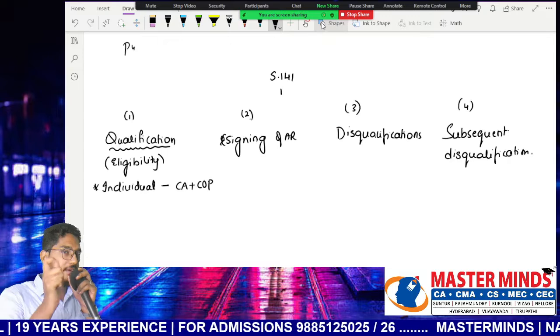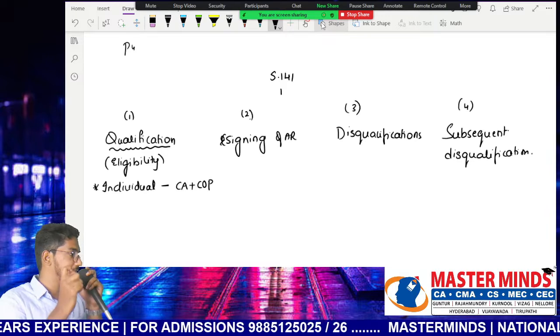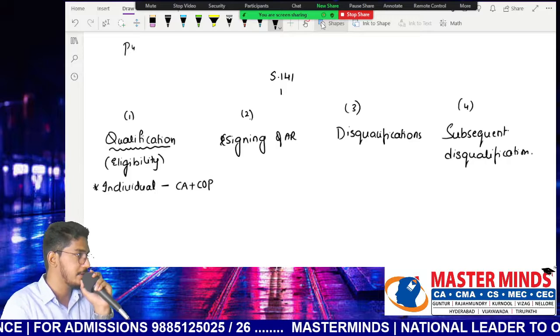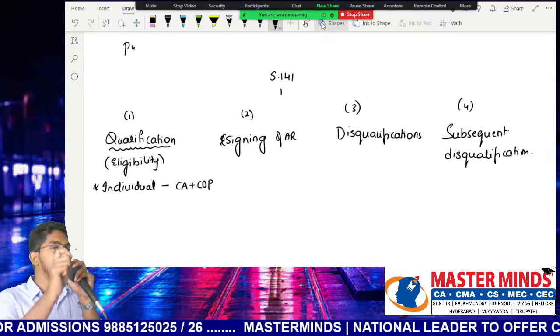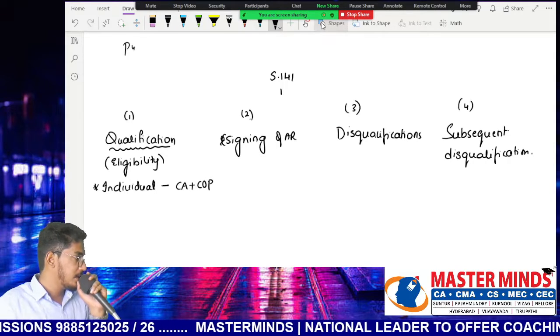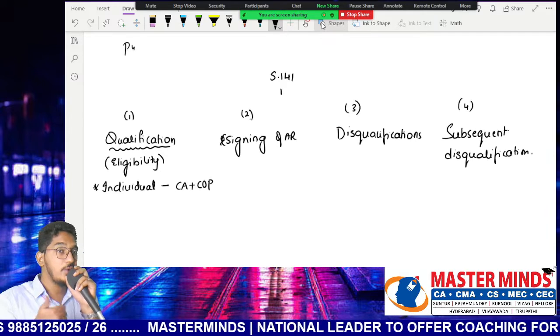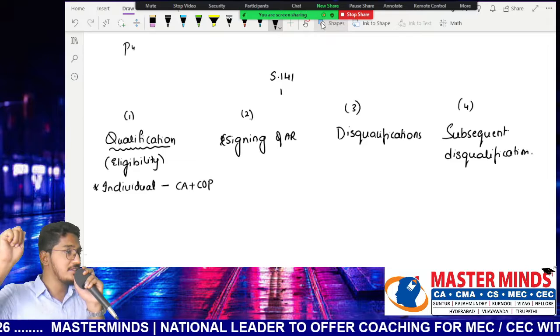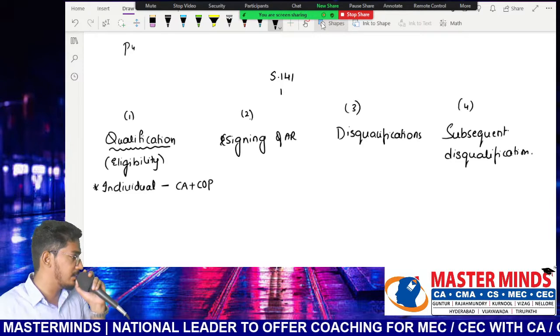If you apply to the institute along with the prescribed fees payment, they will give you one certificate called certificate of practice. Such a person only can be appointed as auditor. A person who is a chartered accountant and has a certificate of practice, we simply call such a person a practicing chartered accountant.